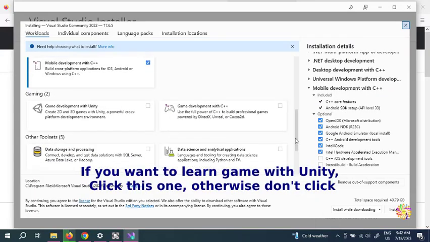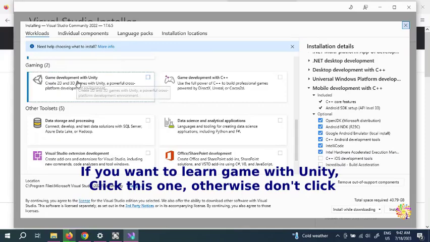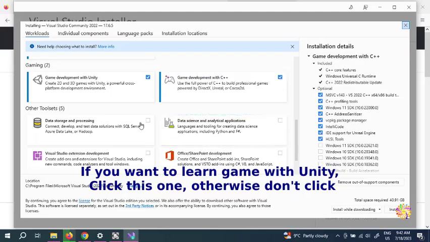For example, because we are learning C# mainly, a lot of us are learning C# because we want to do game development with Unity. That's a must, because if you're planning to make a game, which is why we are learning C#, and game development with C++, you can tick this one.